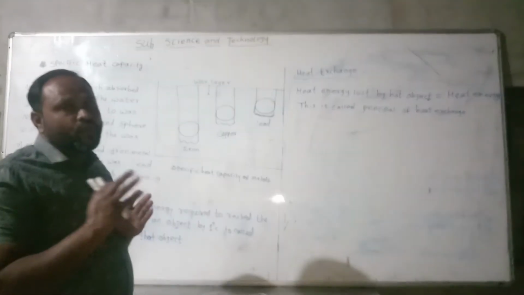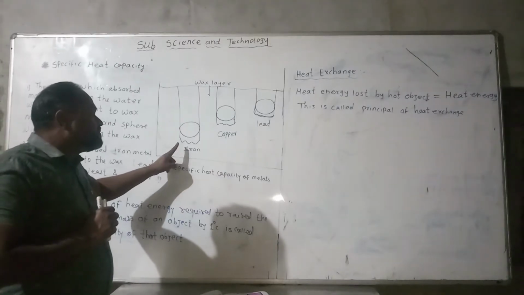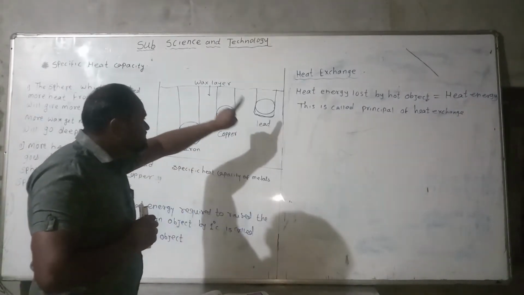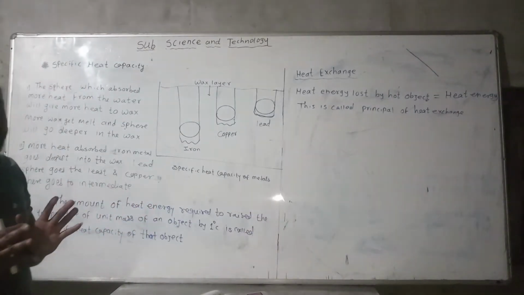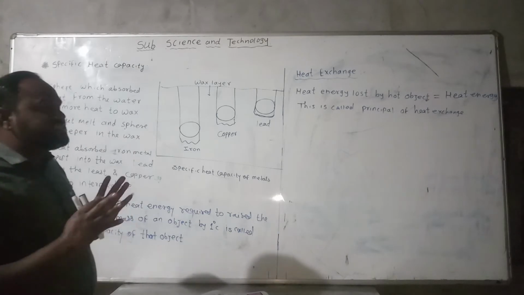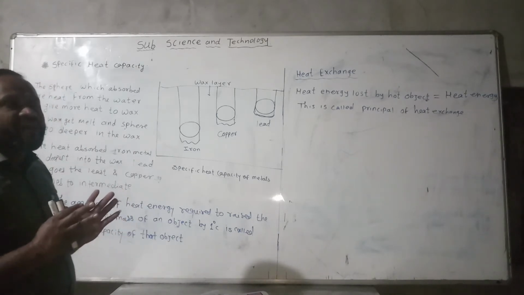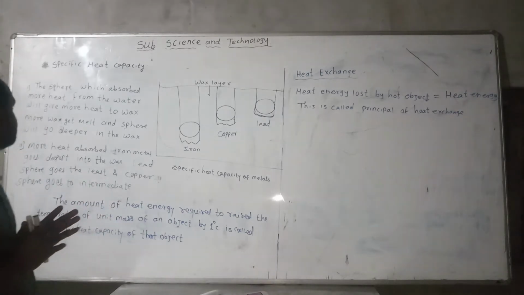Hence the specific heat capacity is highest for iron, lowest for lead, and intermediate for copper, which proves that each metal has a different specific heat capacity.